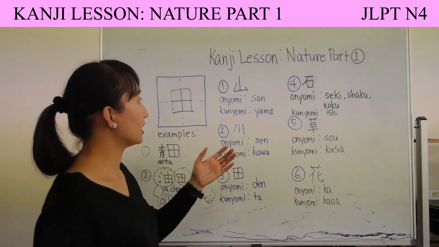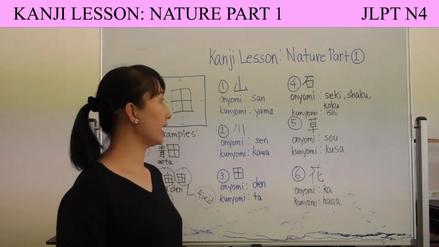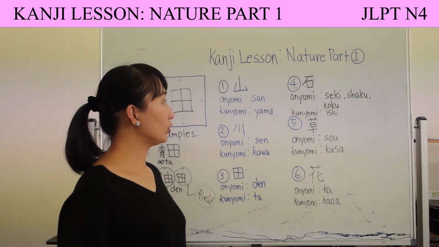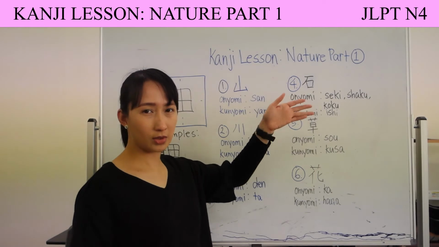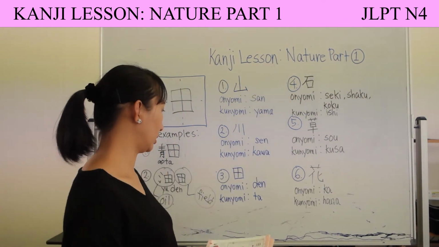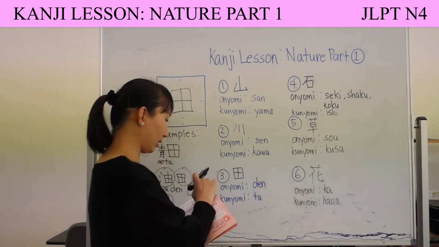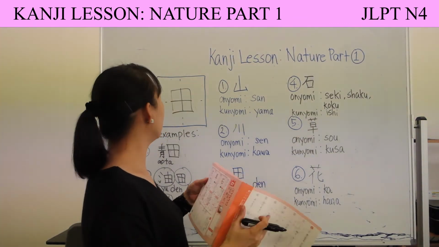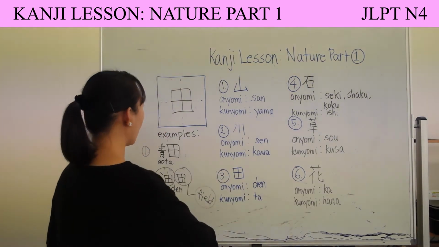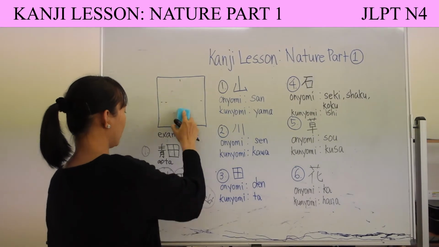Our fourth kanji is this kanji. Its onyomi is seki, shaku, and koku. And its kunyomi, when you see this kanji alone, is ishi. Guys, ishi means stone. The examples that I have for you, or wait, I'm gonna share with you how to write that kanji first before giving you examples.